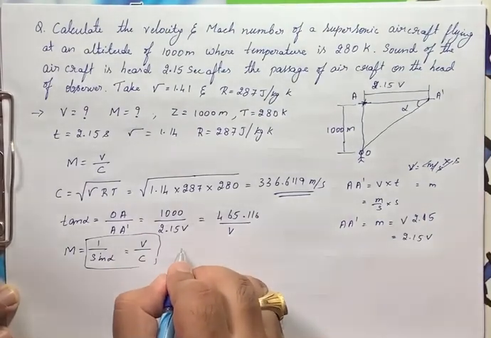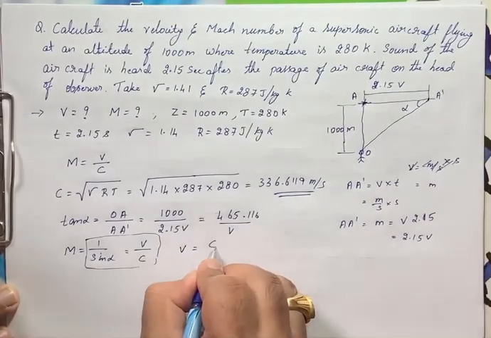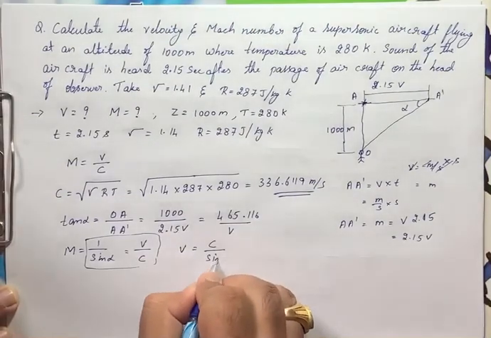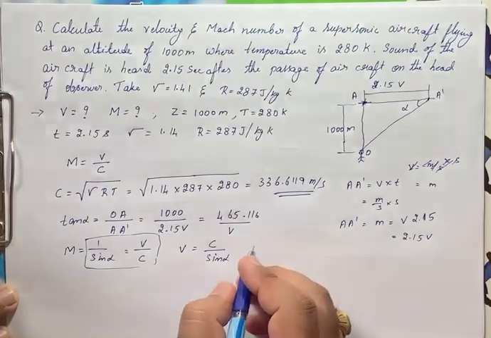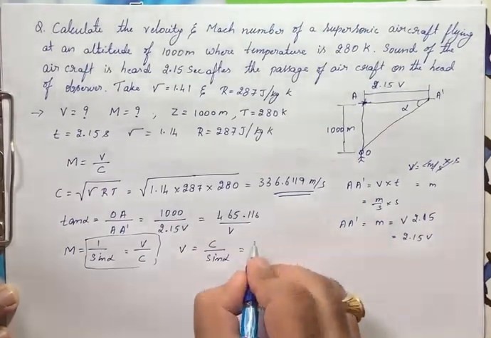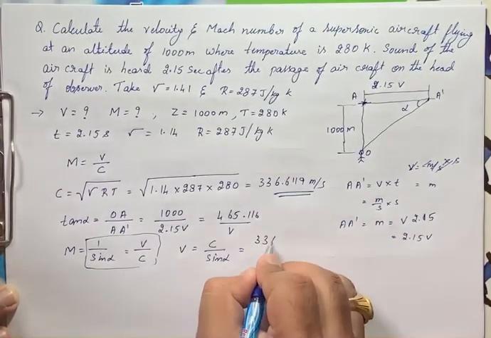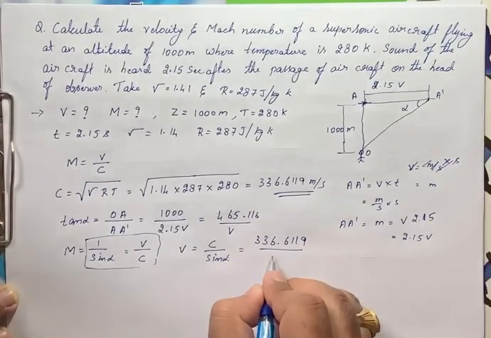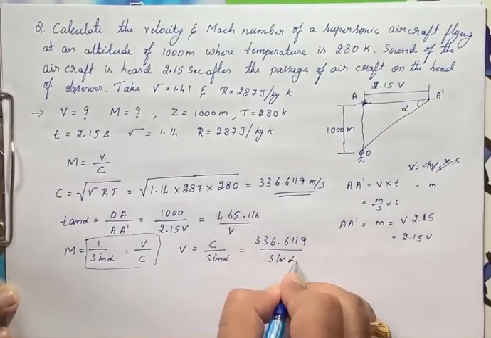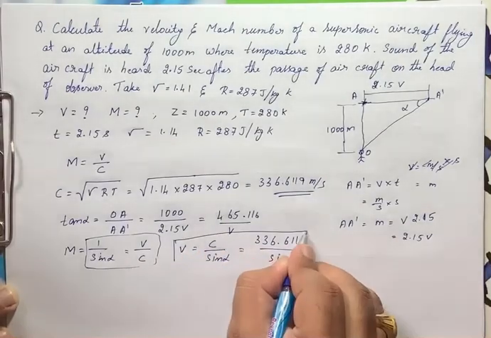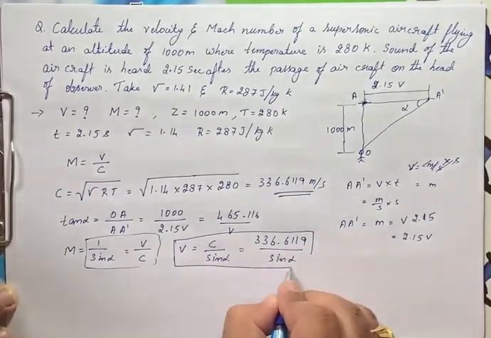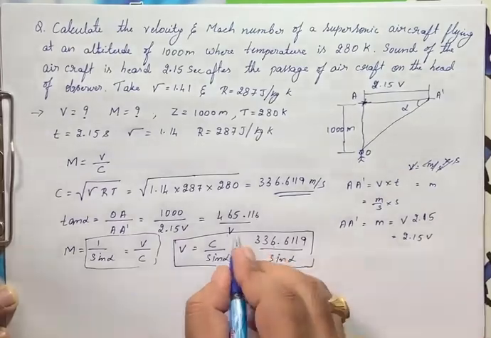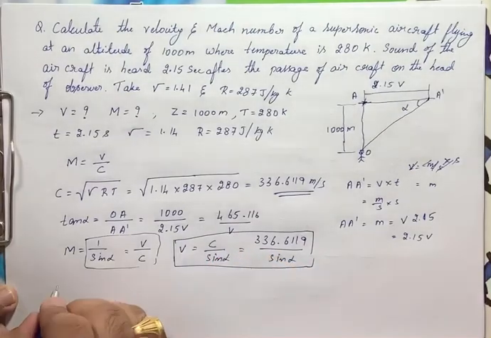So V is equal to C divided by sine alpha. C we already found out, that is 336.6119 divided by sine alpha. Now we got V as this value. Substitute in tan alpha here.